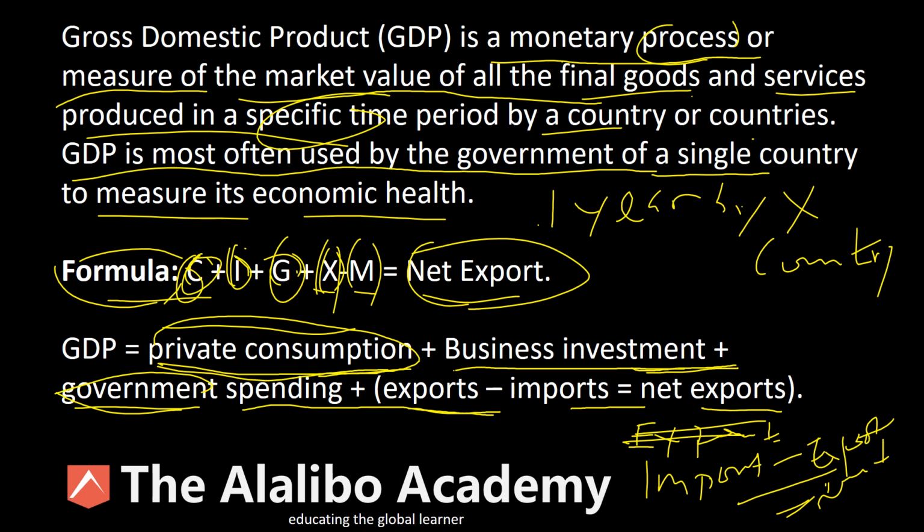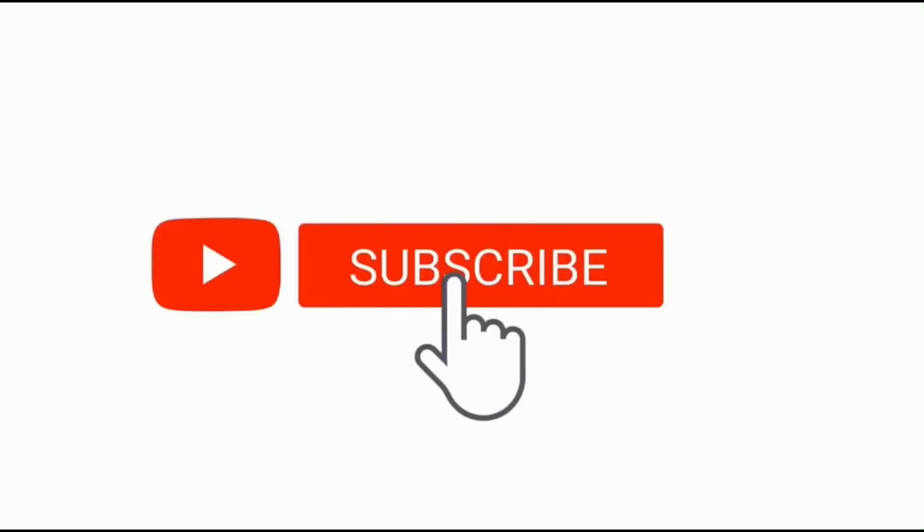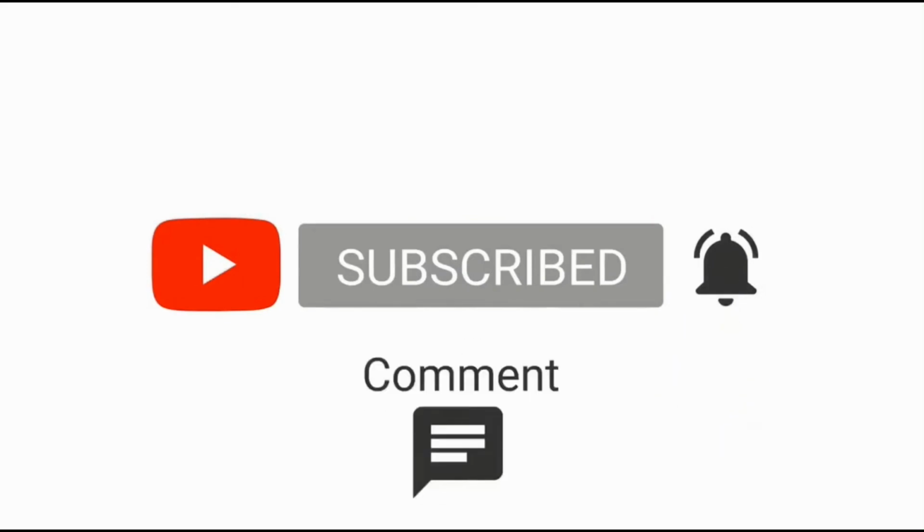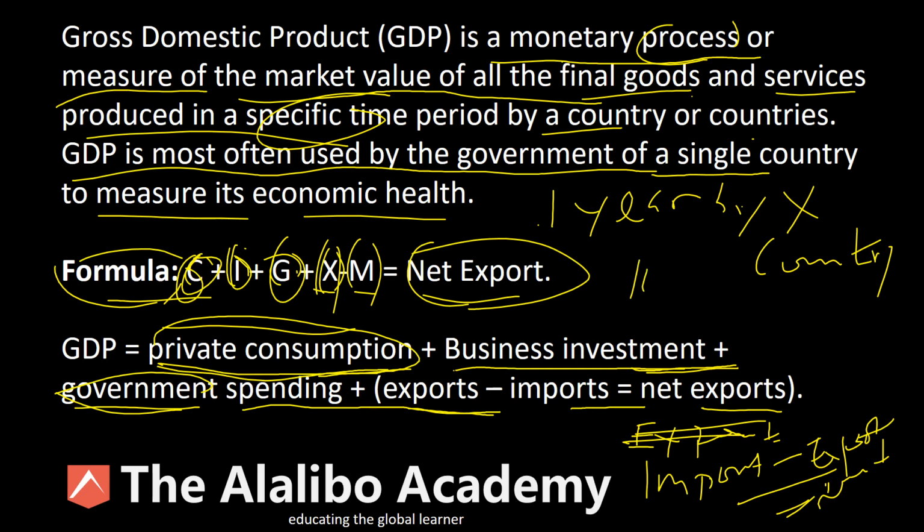So for example, if the export is, let's say, 100 million, export $100 million, and import equals, say, $40 million, now we have 100 million minus 40 million equals 60 million. So 60 million is the net export. We want to understand those numbers as well. So this is GDP. This is how GDP is calculated.